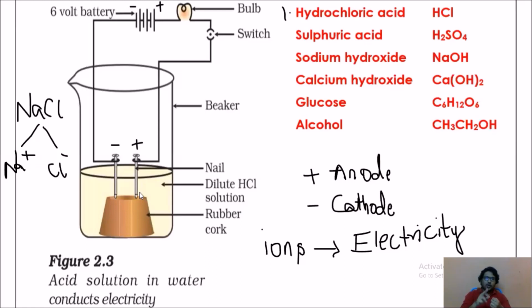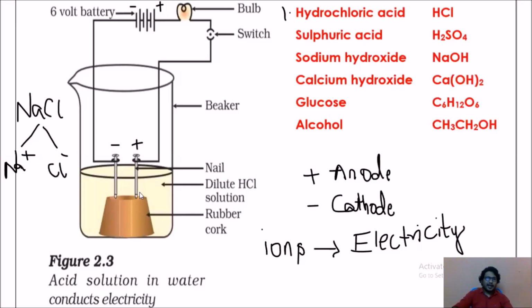You can choose 2 carbon rods while you are adding concentrated acid. If you want to use dilute acid, you can go with nails. No issues with that. Now, first add hydrochloric acid, or else you can take a beaker, arrange that one and add water to that, add a few drops of acid. After adding acid, you can observe the bulb instantly glows.